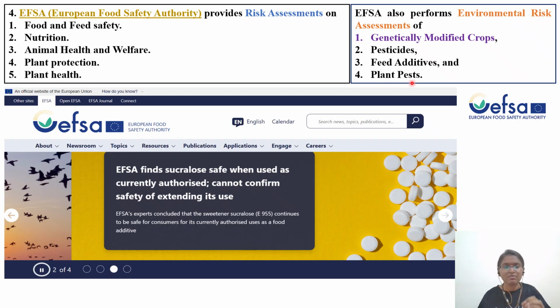For EFSA, I would request you to go and check this website, explore this website. In this they have given different types of information, for example, in this particular item we are seeing that EFSA finds sucralose. Sucralose is what? It's an artificial sugar, a replacement used instead of sugar. EFSA finds sucralose safe when used as currently authorized, but cannot confirm the safety of its extended use.